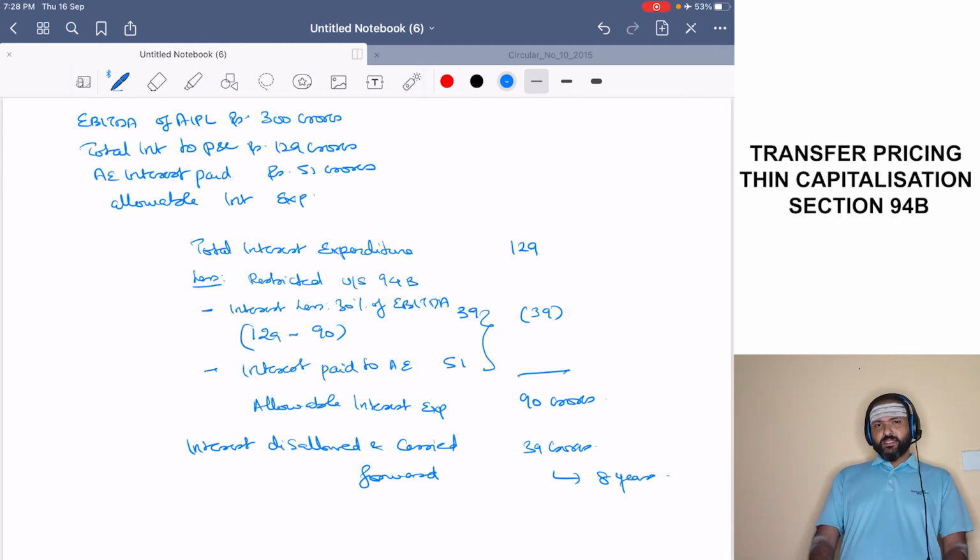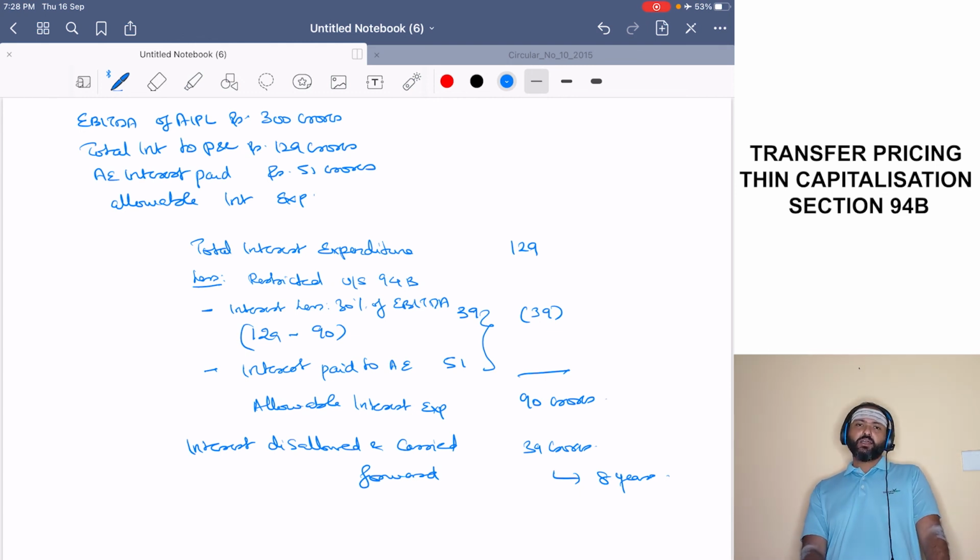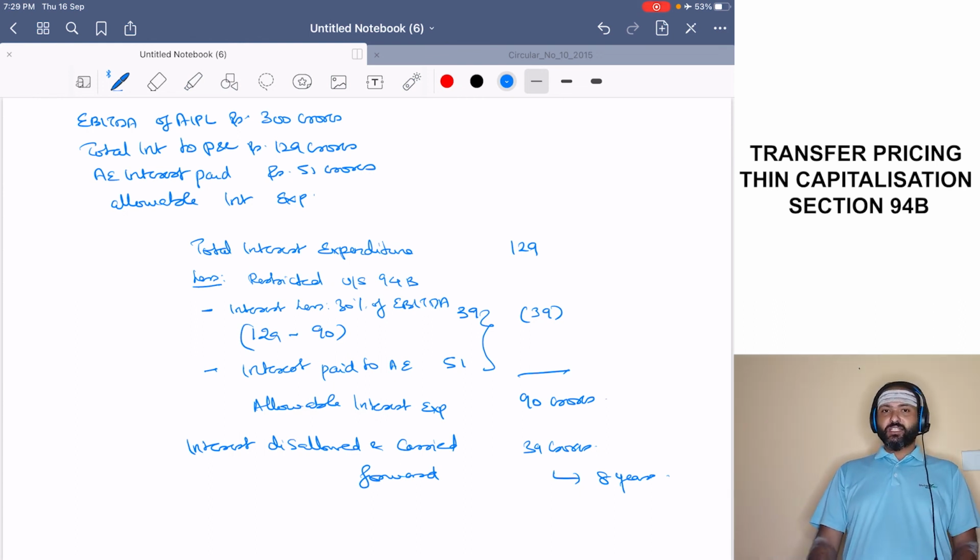Now this particular section was tested in the recent examination, and it has also been tested a couple of times. So what we will do is, we'll take up 1 or 2 problems in the subsequent classes, and we will try to revisit our understanding of this provision of section 94B.